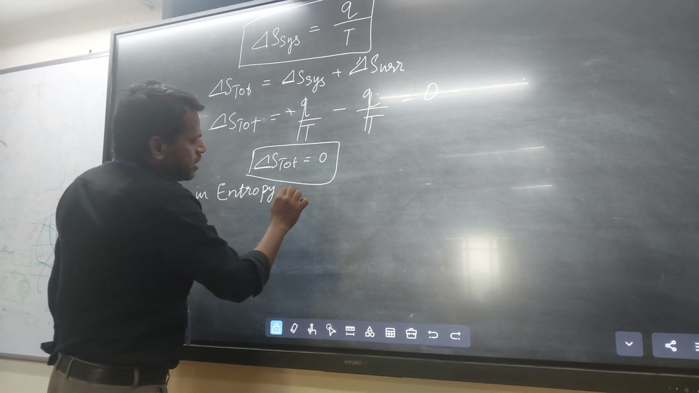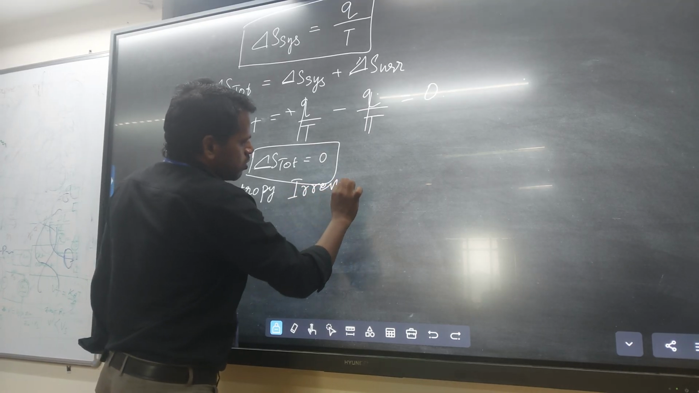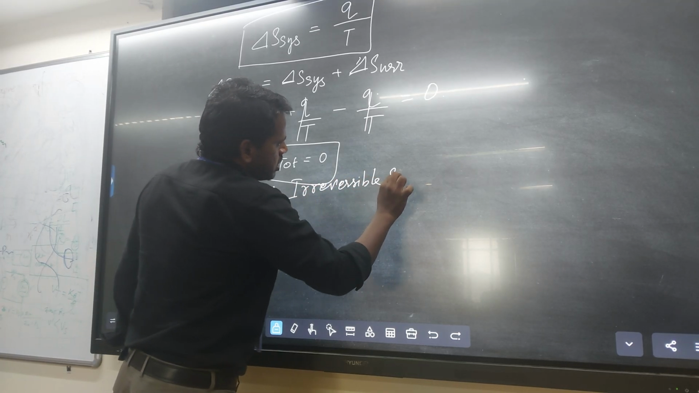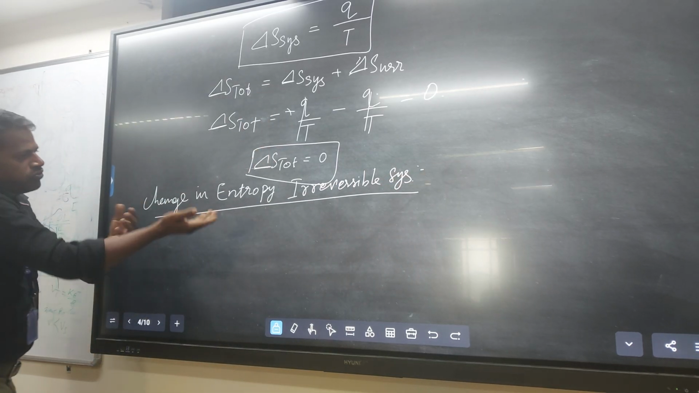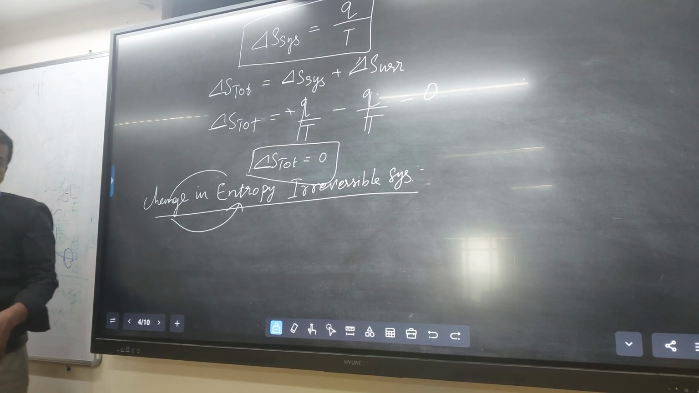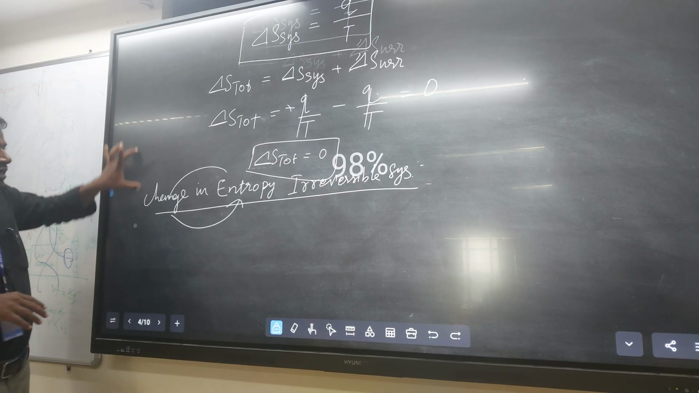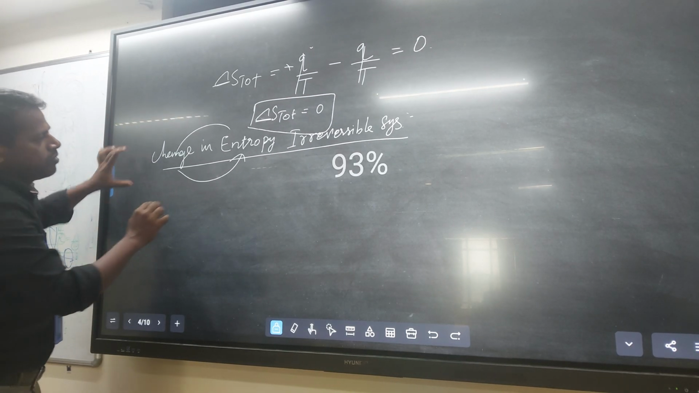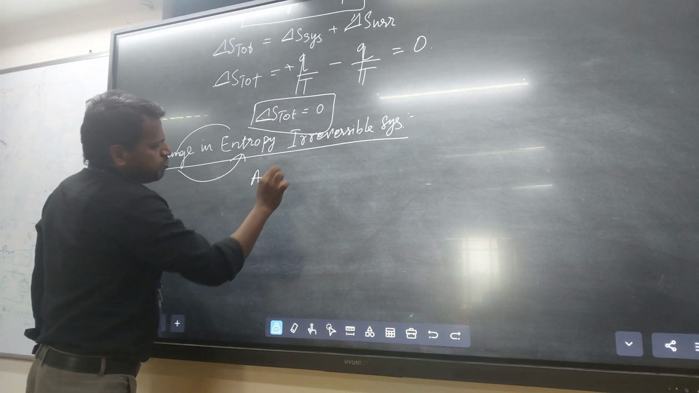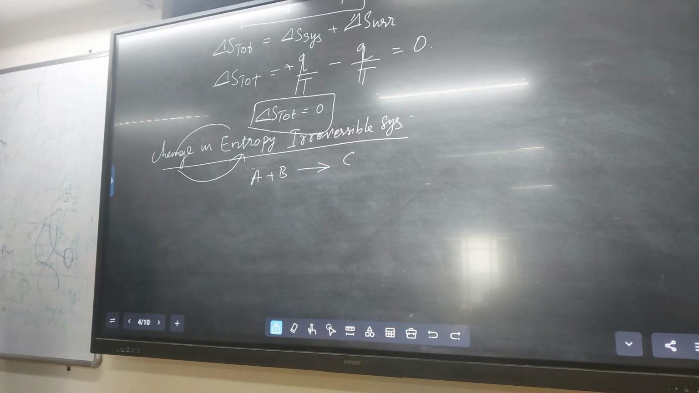Entropy change in an irreversible system. If you consider we are doing the reaction A plus B gives C product. Okay, that is an irreversible reaction. A plus B gives product C.